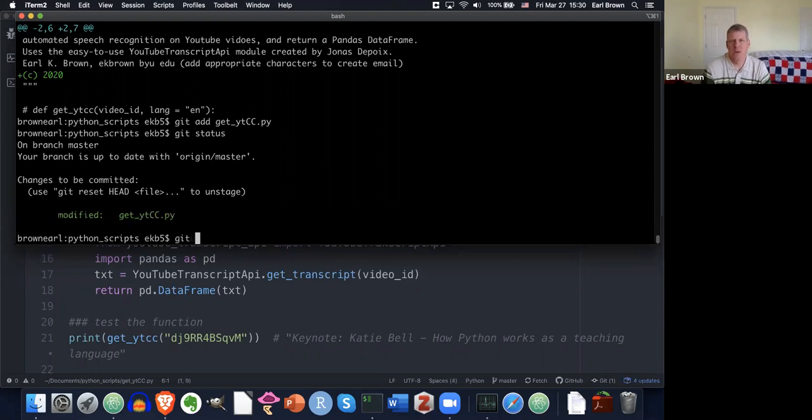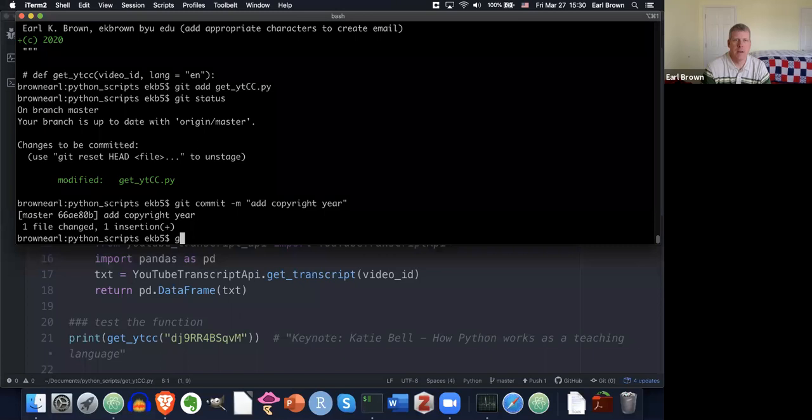I'm using Git terminology here a bit. A commit is basically like a snapshot of the directory. Like, what does the directory look like right now? That's a commit. So I'm going to say git commit. I'm going to do the m flag for a message. And I'm going to say add copyright year. Okay.